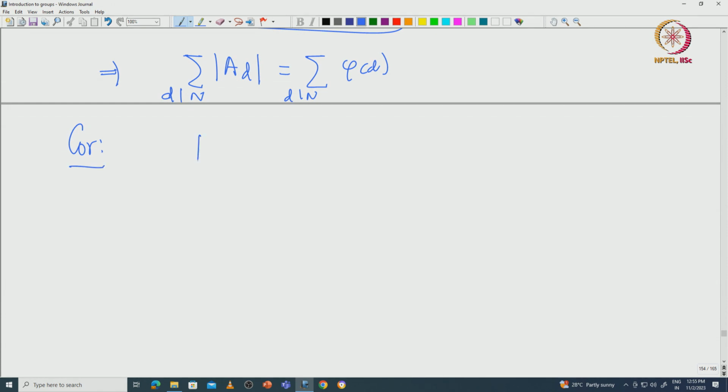If you know what a field is, if F is a field, then if you take the multiplicative group, those are all non-zero elements x in F, that will form a group. For example, C star you can take.